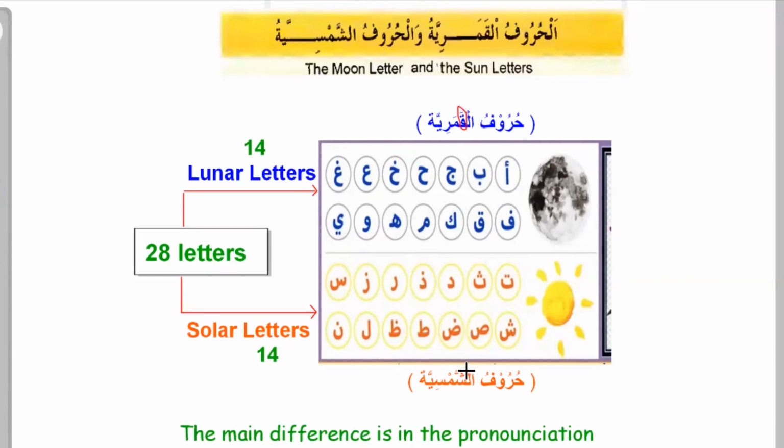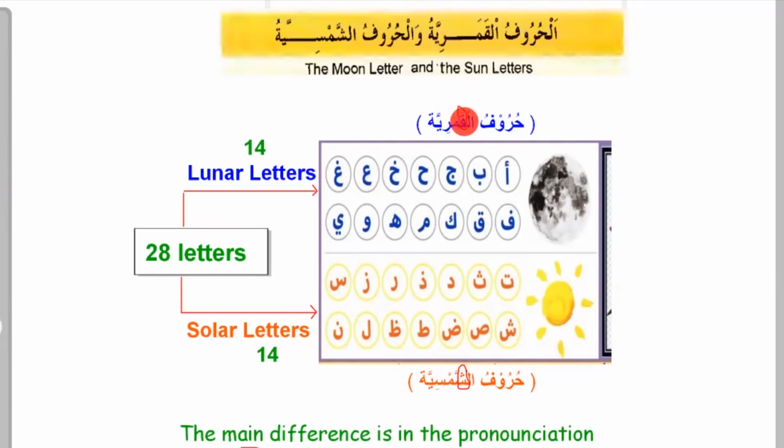But the shin is huruf al-Shamsiya, so when alif and lam attach to any of the huruf al-Shamsiya, the lam will be silent. Let me pronounce it again, Al-Qamariyatun. You see, the lam is out.